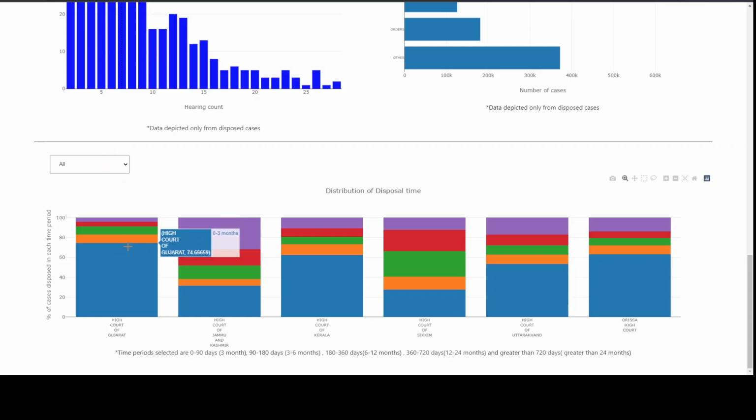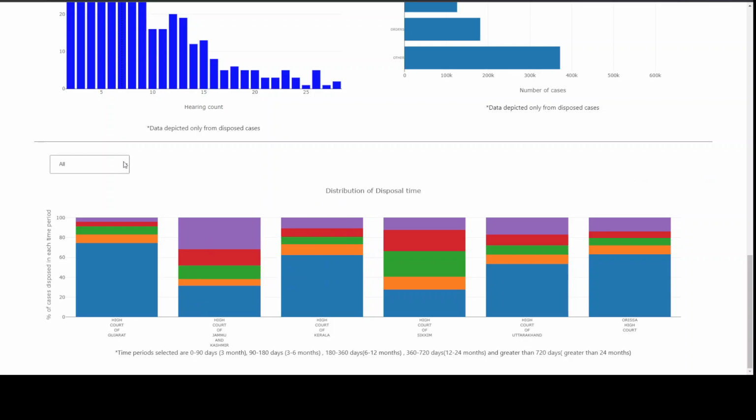I also wanted to take you down to the last one, which shows the stacked distribution in terms of how we broke down the number of calendar days that were taken for disposal into 5 time periods: 3 months, 3 to 6 months, roughly 6 months to a year, roughly 1 to 2 years, and greater than 2 years. And as you can see, about 74% of Gujarat's cases were actually cleared within 3 months, and a much smaller share were pending after 2 years. Whereas a state like Sikkim, or even Jammu and Kashmir, has a smaller percentage in this under 3 month time period.